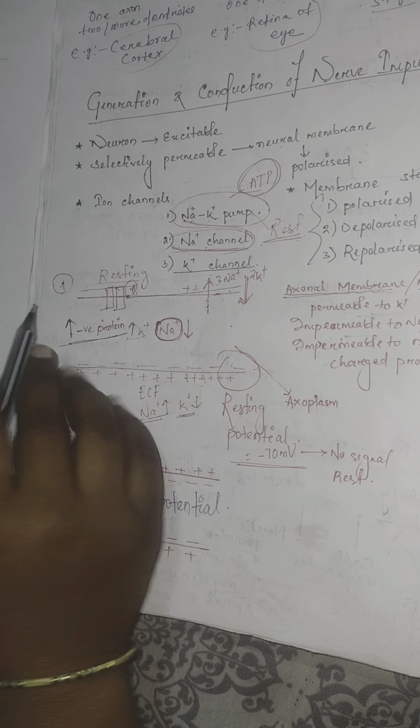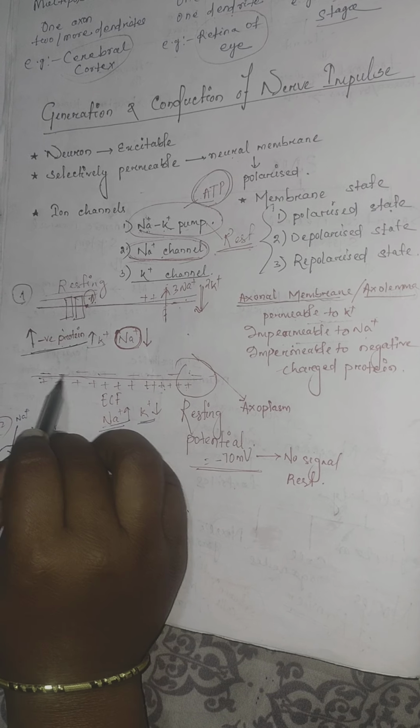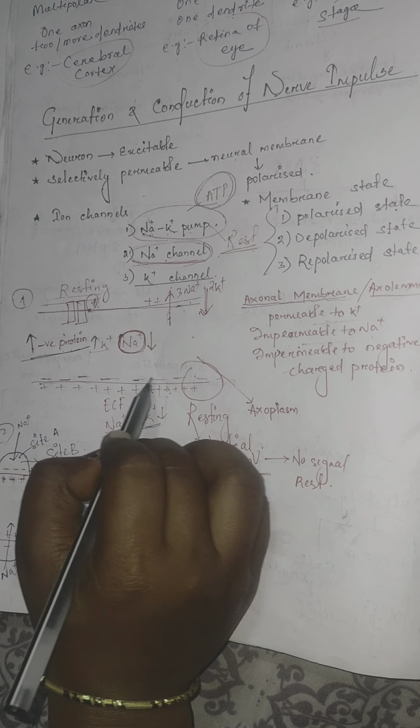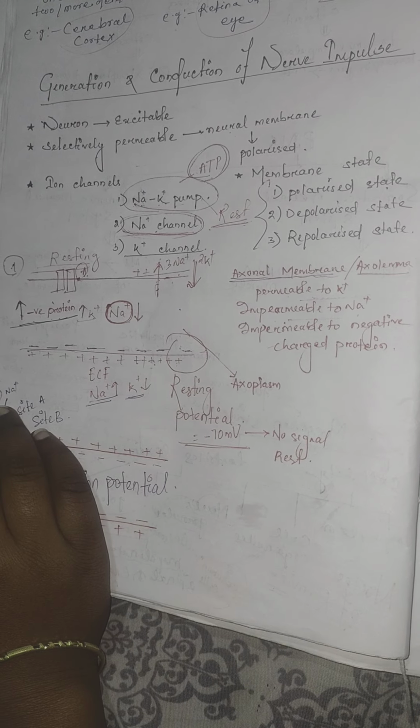As there are more anions inside the axoplasm, the axonal membrane has a negative charge inside the cell and a positive charge outside the cell.